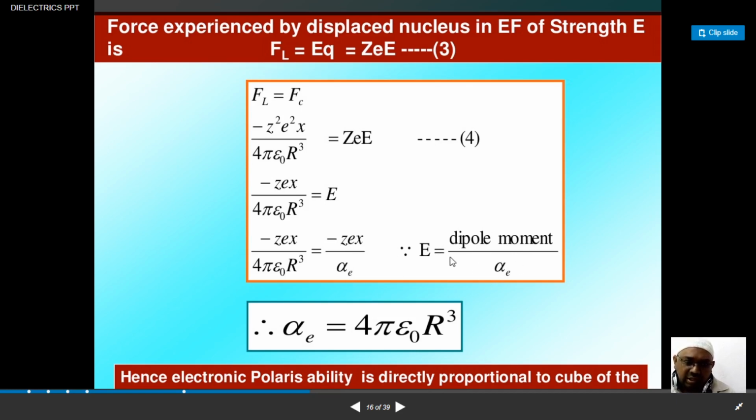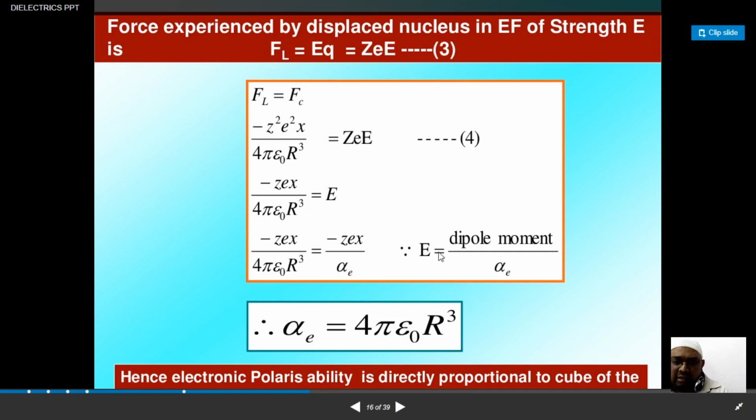We just studied that the electric field is given by the dipole moment by alpha e. So here, what I have written, Zex by 4π epsilon naught R³, is some constant alpha e. So we are representing 4π epsilon naught R³ with alpha e.